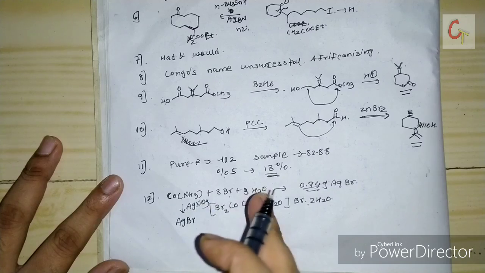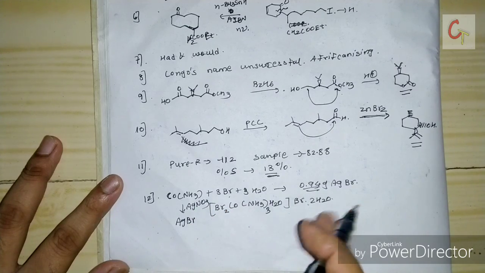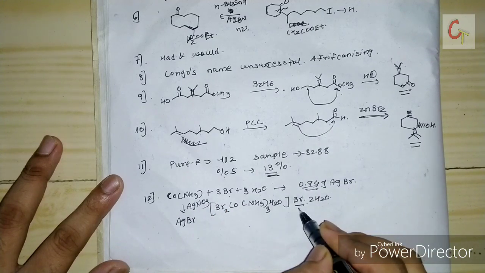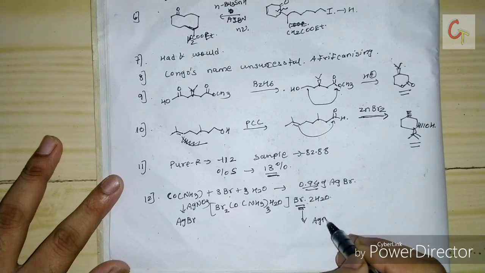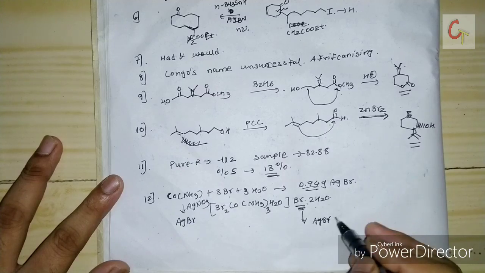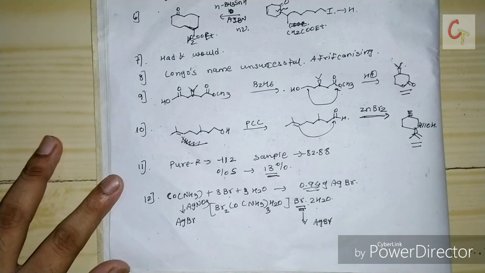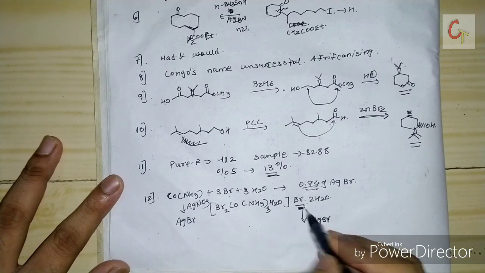There are 4 options. What will be the correct formula? According to me, only one bromine will be in the outer sphere, because it will react and you will get AgBr. But you have to calculate how many moles using the number of moles formula. So according to me, I think the third option was given there, 2 water and 1 bromine.